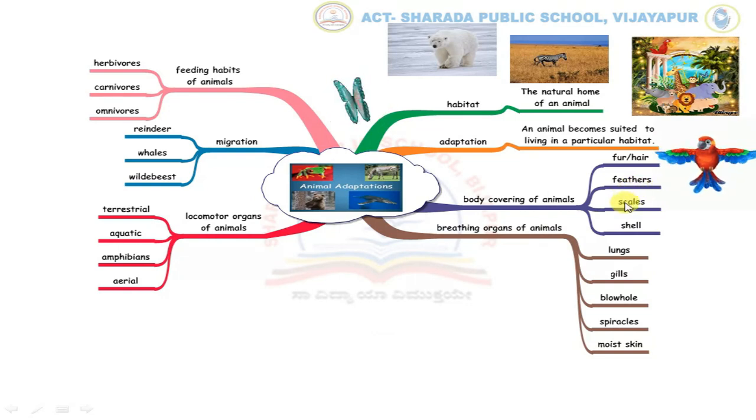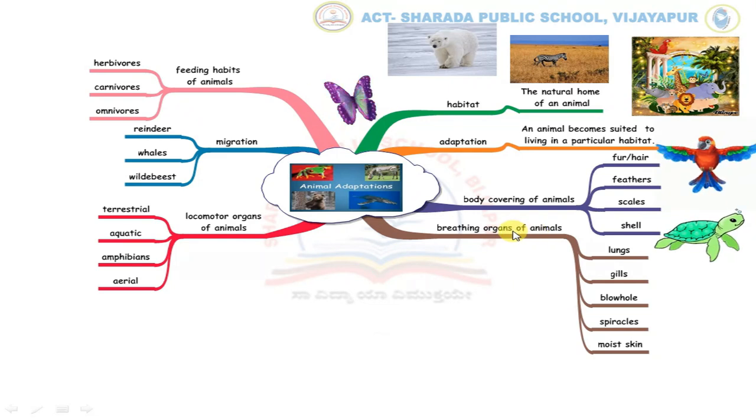Scales. Fish and snakes are covered with scales. Scales protect them. Shell. Turtles, tortoises and snails have a shell over their bodies. They withdraw their heads and limbs inside the shell if they sense any danger.